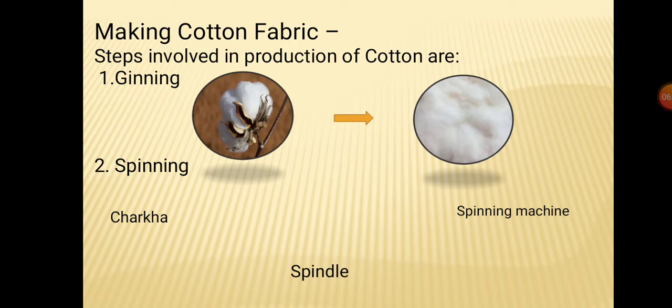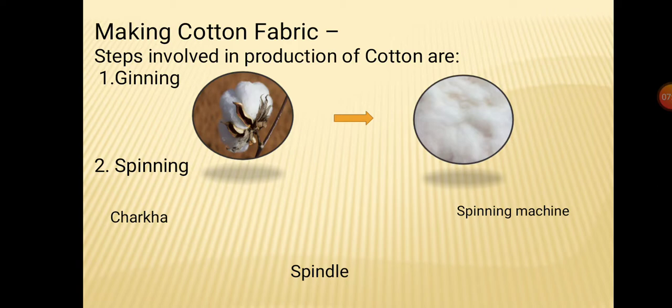You may have seen this at your home in the Diwali days when your parents prepare wicks for diyas. They take some cotton fibers, keep them on their palm, rub them tightly and keep twisting them all together, right? So when you try to break it, it becomes difficult, as a number of fibers bind tightly together. This is also a kind of spinning. So spinning is the process to convert fibers to yarn.